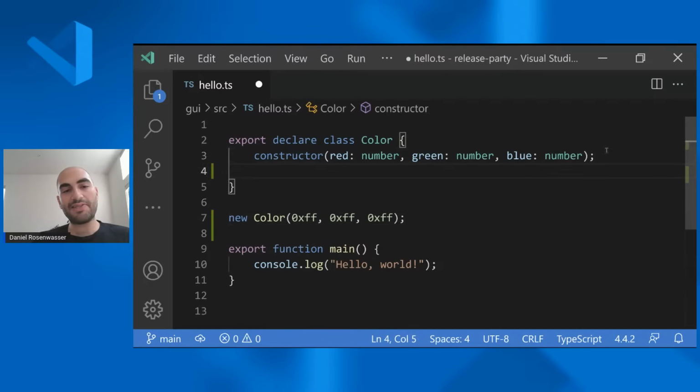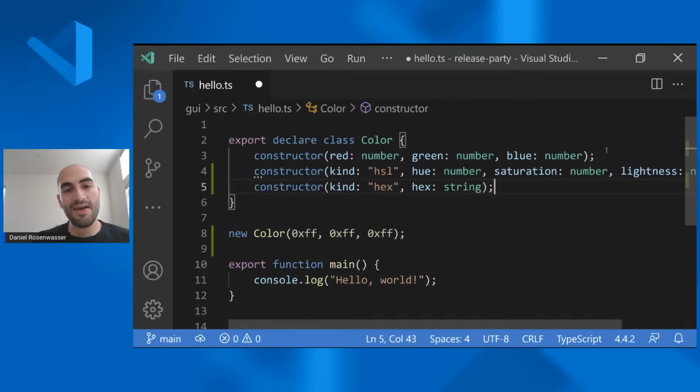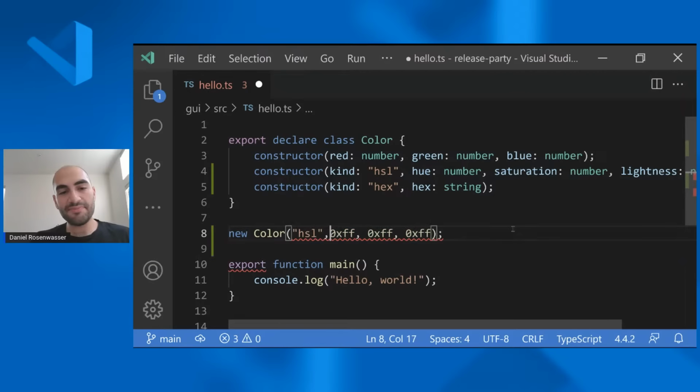And especially if, let's say, we added some constructors, right? So we added two new constructors, one which takes a format called HSL, which is hue, saturation, and lightness, and one that just takes a plain, triple hex value, right? Now let's say that we switch this to HSL. Someone who's less used to this format might not be as aware of what these things actually mean. And so people get around this in JavaScript by passing one object literal where they'll have a field called red and green and blue or hue and saturation lightness or whatever.